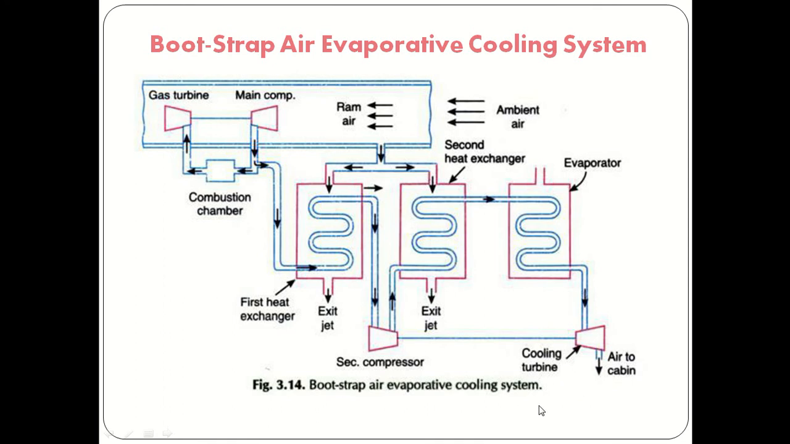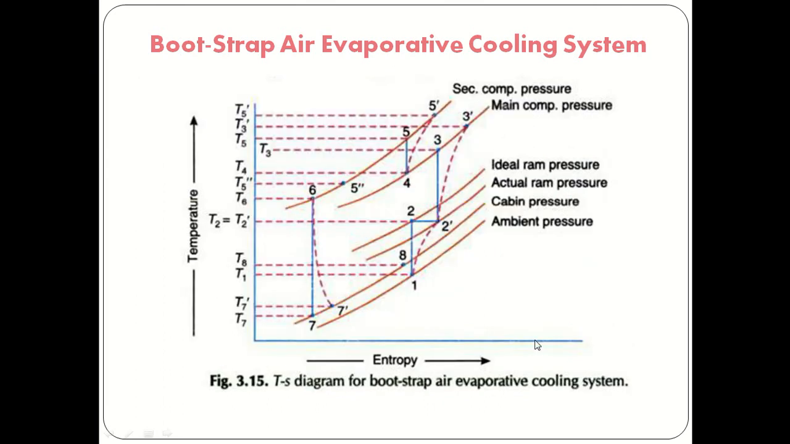Okay, so now we'll see the TS diagram of the bootstrap air evaporative cooling system. So here again, 1 to 2 is the ideal ramming process, 1 to 2 dash is the actual ramming process, 2 dash to 3 is the isentropic compression process in the main compressor, and 2 dash to 3 dash is the actual main compression process. So 3 dash to 4 dash, the cooling of air will take place in the first heat exchanger. 4 to 5 dash, the air is compressed in the secondary compressor.